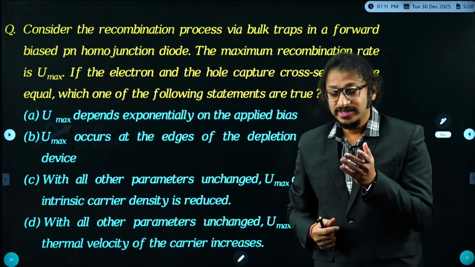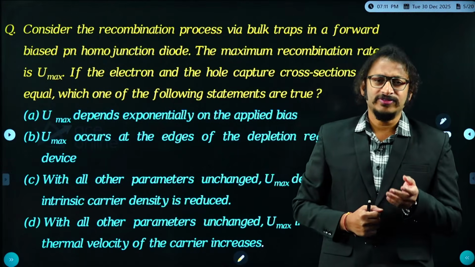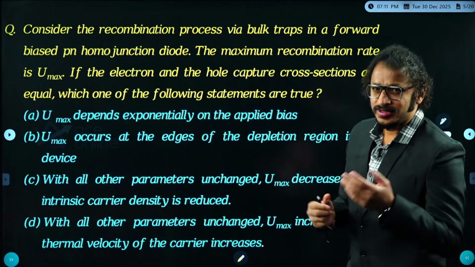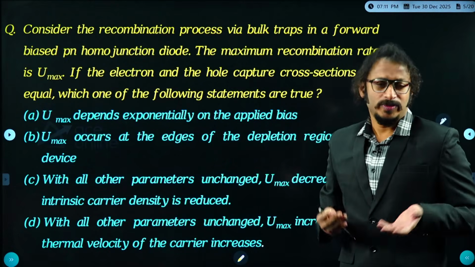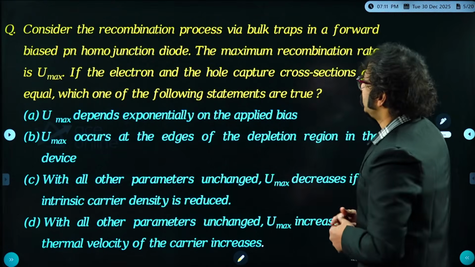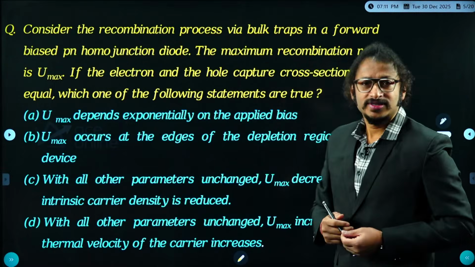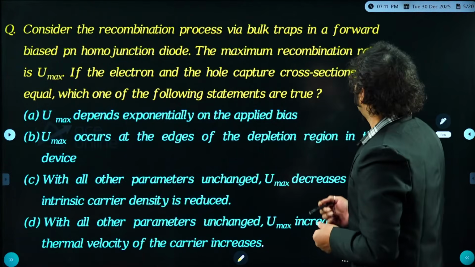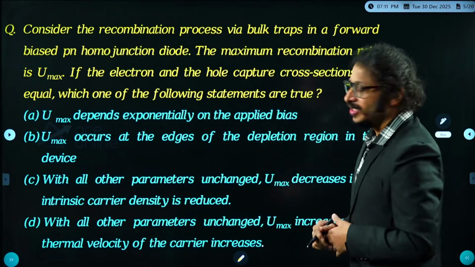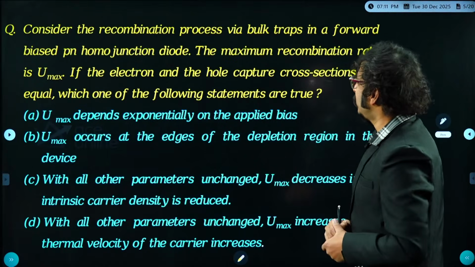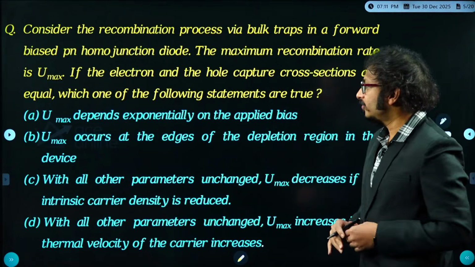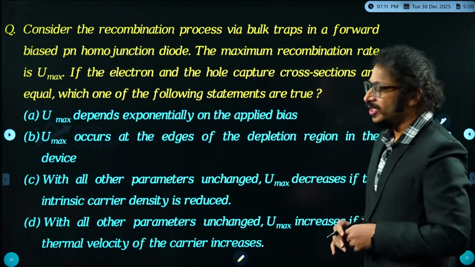The trap density for silicon is almost like 10 power 15 per centimeter cube. Am I right here? 10 power 15 per centimeter cube, which is almost equal to moderate doping, above light doping and below moderate doping, like that. Anyways, dear students, consider the recombination process via bulk traps, and in the forward biased PN homojunction diode, the maximum recombination rate is Umax. If the electron and hole capture cross sections are equal, then which one of the following statements are true?